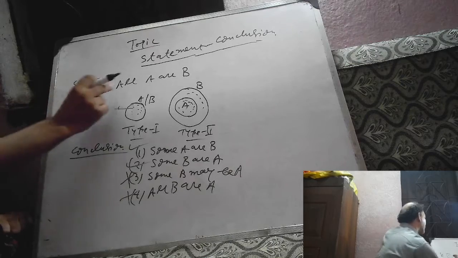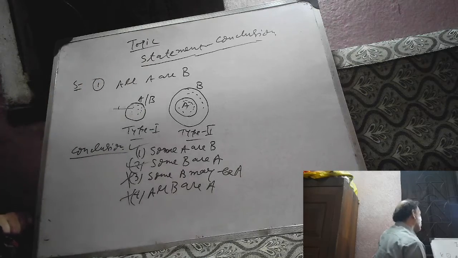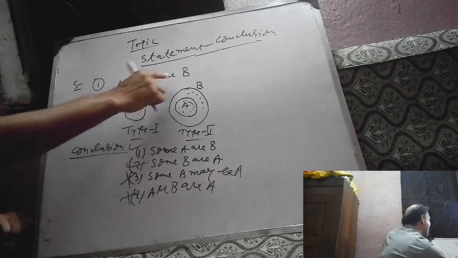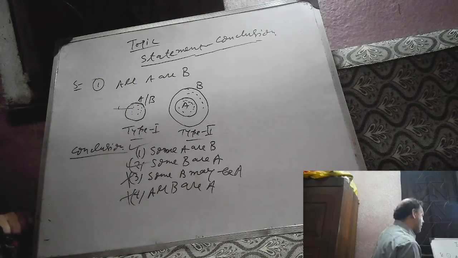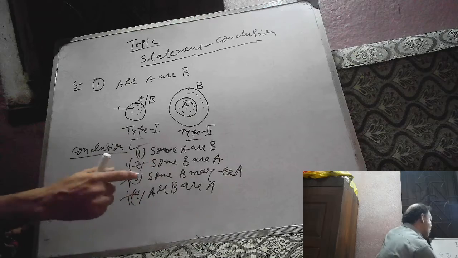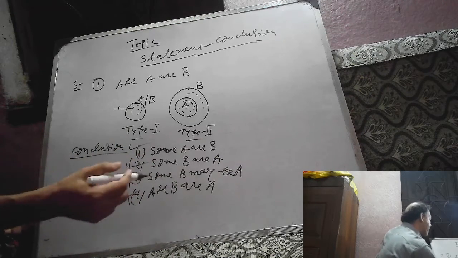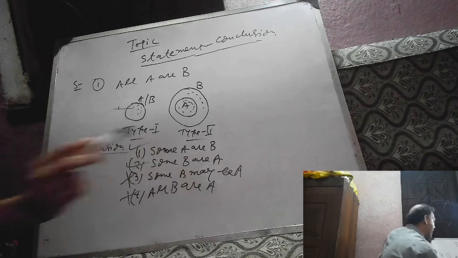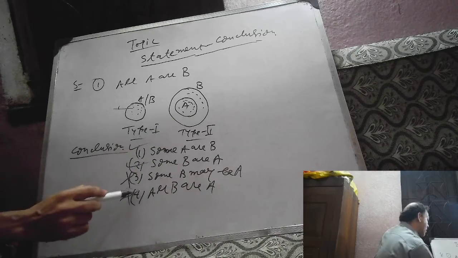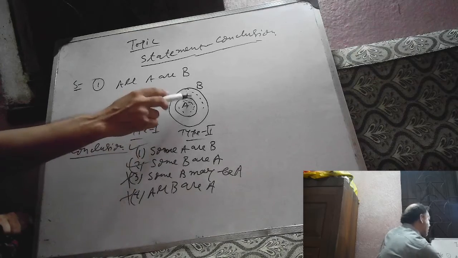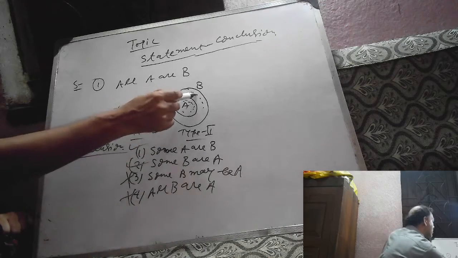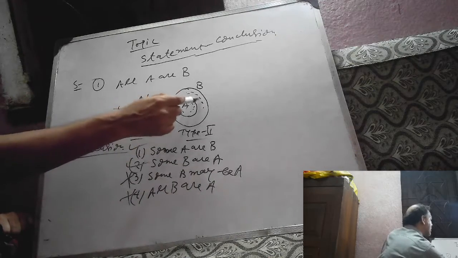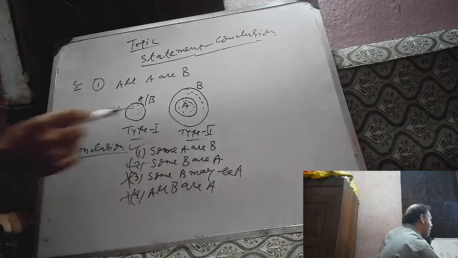So when the statement all A are B is given, we can conclude some A are B, it is definitely correct. Some B are A is also definitely correct. But 'may be' or 'can be' will not be correct. What is definitely correct, we cannot put 'may be' or 'can be' before it. Mind it. Now number 4, all B are A: this figure suggests that all A are B but not all B are A. Why? This is in the region of B but outside the region of A. That is why all B are A is not correct.